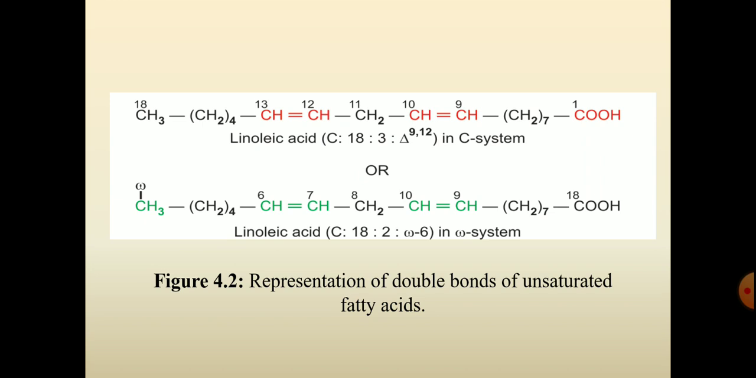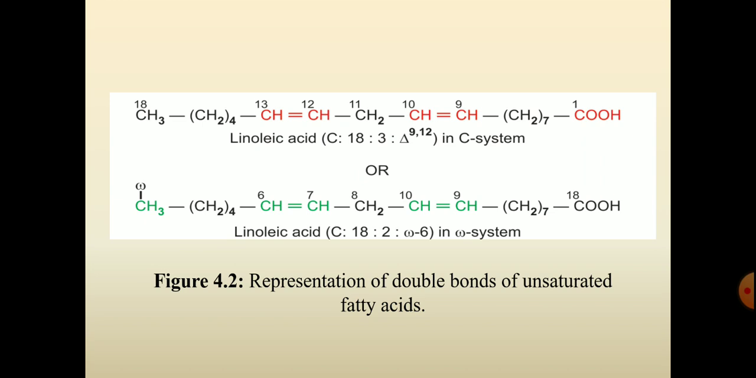So there is another example or comparison between linoleic acid and linolenic acid for the C system and omega system. Here linoleic acid is also an 18 carbon fatty acid, and it consists of 2 double bonds. They are located at delta 9 and 12, that means carbon atoms 9 and 12. In that diagram it is mentioned as 3, but it is wrong, it is 2.